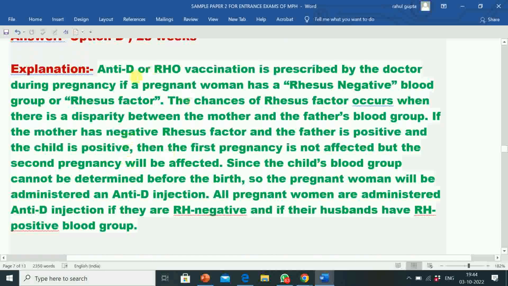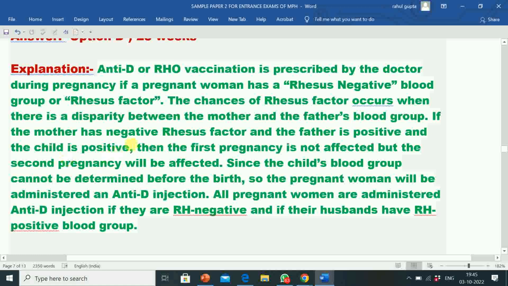Its explanation is anti-D or RhoD vaccination is prescribed by the doctor during pregnancy. If a pregnant woman has a rhesus negative blood group or rhesus factor, the chances of rhesus factor occur when there is a disparity between the mother and the father blood group.